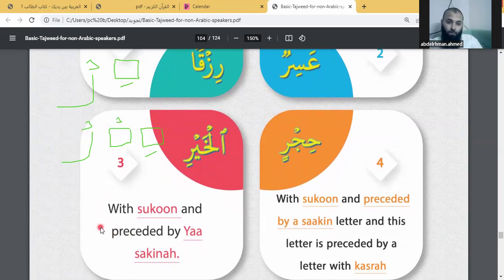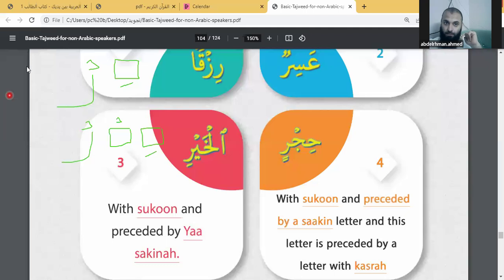He said also with Sukoon and the previous letter is Ya Sakina. Look at this. The Ra here, when you stop, will be Ra Sukoon, and the previous letter is only the letter Ya. The letter Ya has Kasra. So, should we go back to the previous letter? Yes, but here we have an exception.